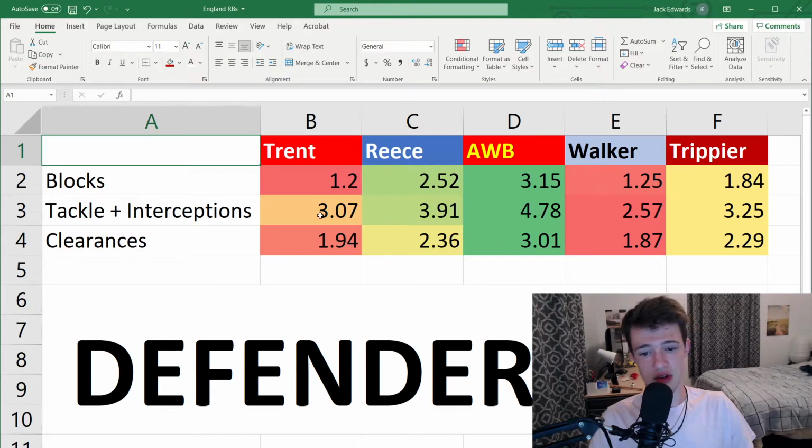The last stat I want to look at are going to be blocks, tackles plus interceptions, and clearances. These stats heavily favor Aaron Wan-Bissaka, who is an incredible defensive fullback. He's incredible at this. Now, this is ultimately, I think, going to showcase the biggest contrast. If you look, Trippier, middle of the park, Reece James, pretty good, Wan-Bissaka, great, Walker and Trent, below average in comparison to the other options.